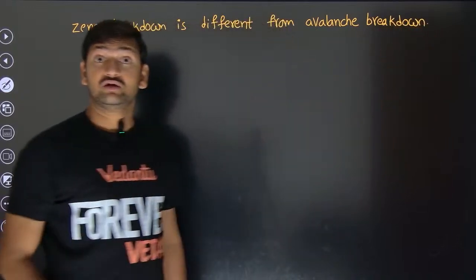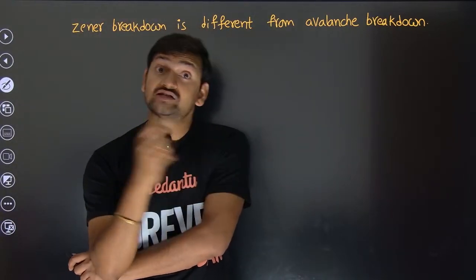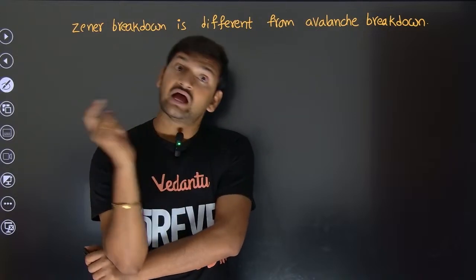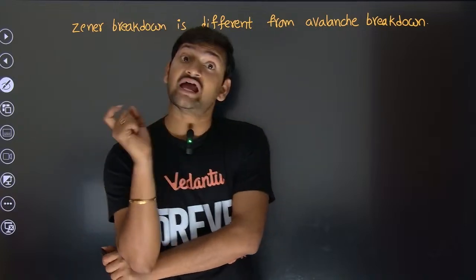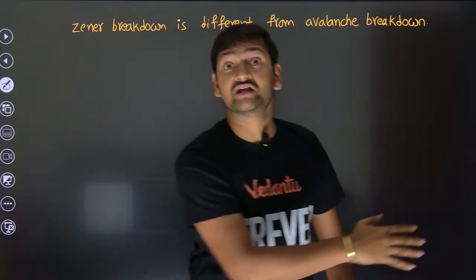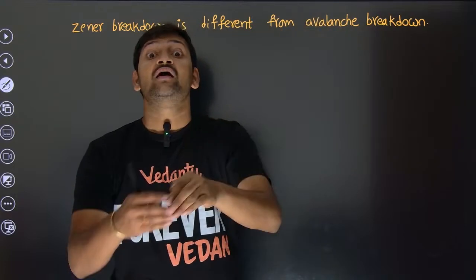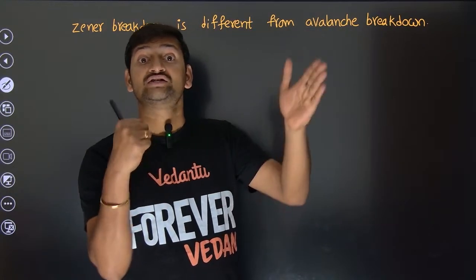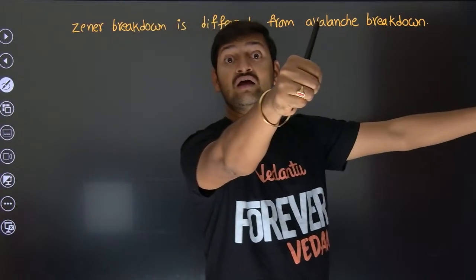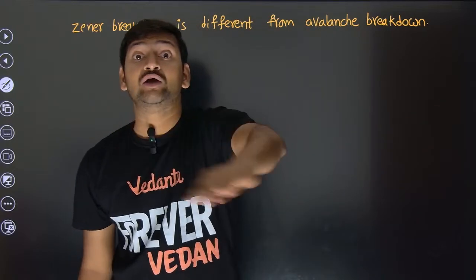See, when avalanche breakdown is going to take place, what will happen? You'll have minority charge carriers. As you keep increasing the voltage in the reverse bias, the electric field keeps increasing. As a result, the minority charge carriers will gain a lot of kinetic energy, and they make collisions and make the electrons which are there in the bonds become free. So one goes and strikes the electron in the bond. That electron also becomes free. Now you have two. Two will go and strike, will become 4. 4 will become 8. As a result, the whole diode gets destroyed.